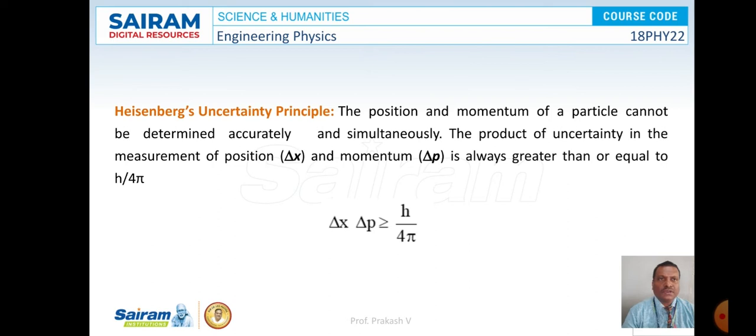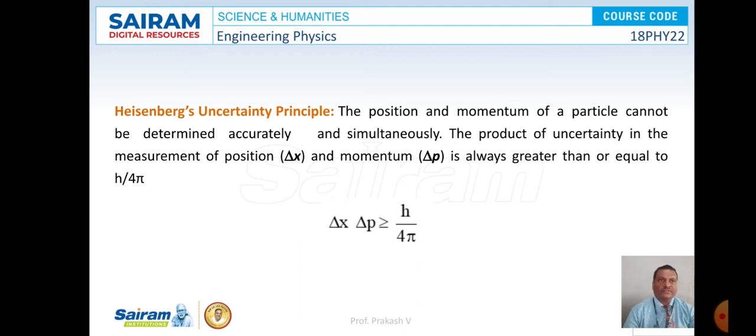Then what is Heisenberg uncertainty principle? The position and momentum of a particle cannot be determined accurately and simultaneously. So this is what the Heisenberg uncertainty principle states. It is not possible to determine both position and momentum of a particle at a given instant of time. But the product of uncertainties in these values, that is position delta x and momentum delta p, is always greater than or equal to h by 4 pi. So delta x into delta p is greater than or equal to h by 4 pi.